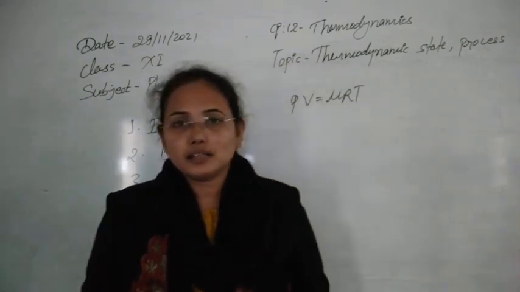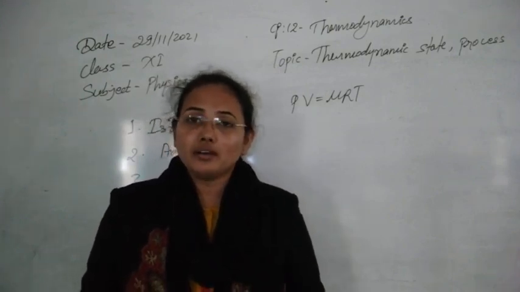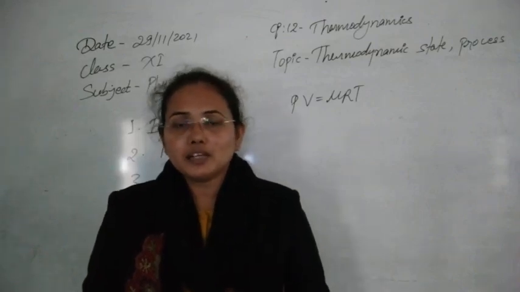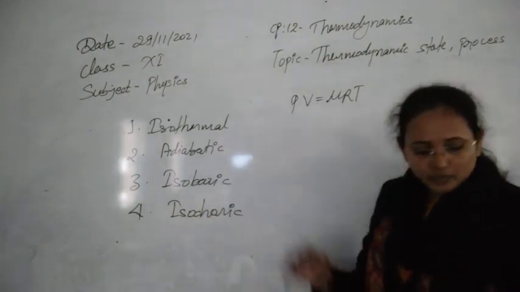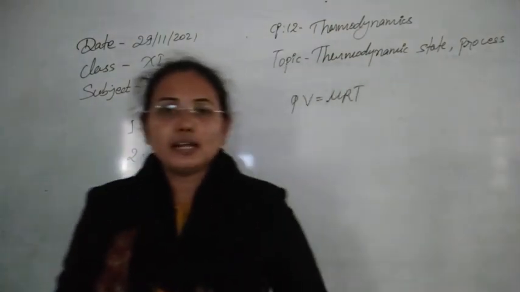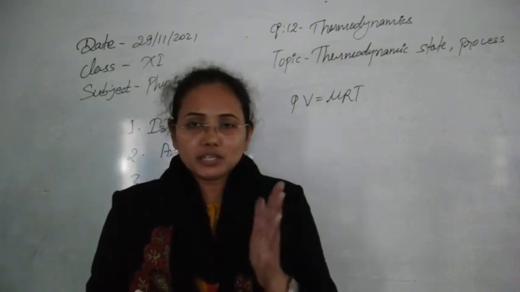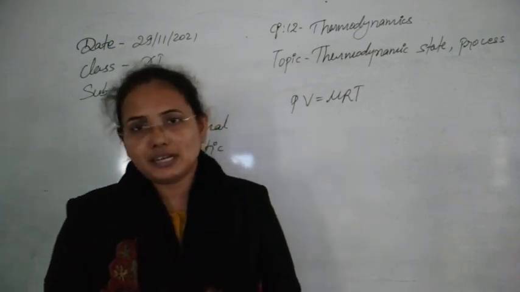So these are the processes through which we can understand the thermodynamic system, how the transportation of heat is taking place, and why the variables are changing. We can divide the process into four parts. One more thing here is the quasi-static process. Whenever a thermodynamic process takes place in parts, each small part is known as a quasi-static process.